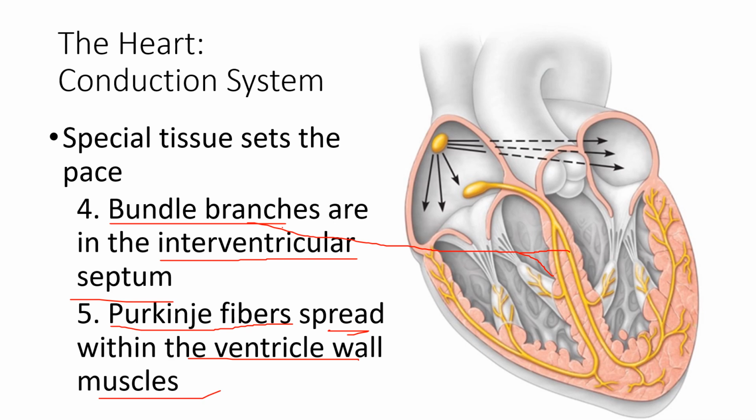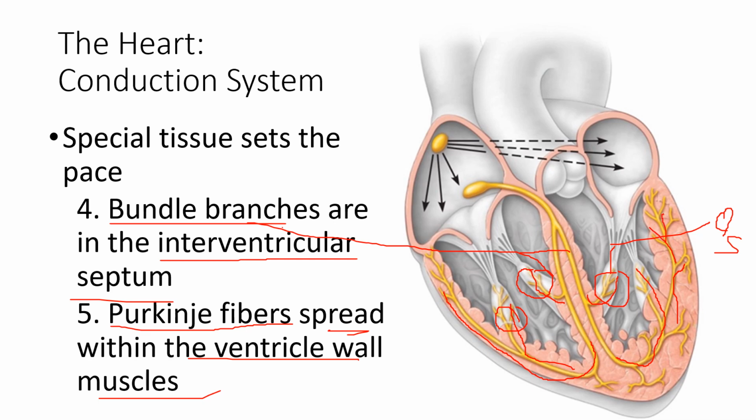From here it goes to the walls of the ventricles, until also here in the papillary muscle, because it is a part of the ventricle wall, that is connected to your heart strings, or chordae tendineae. So this is what they call the Purkinje fibers.